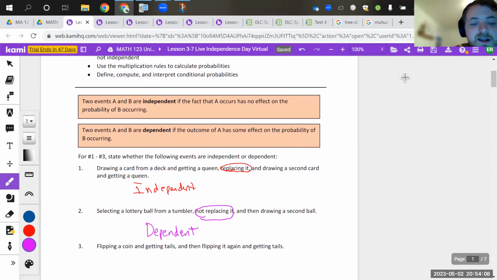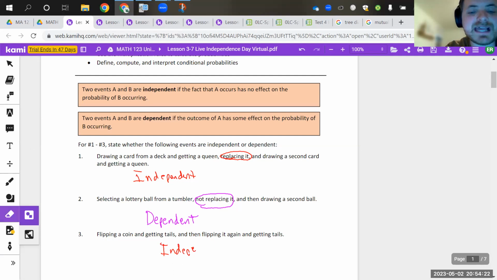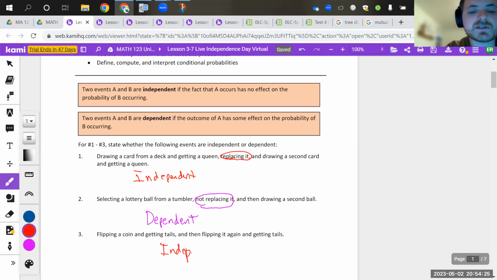Okay, and the last one here, flipping a coin. Keep flipping, keep flipping. If you get a heads, it doesn't go away once you use it. You can still get a heads the next time. So we would say that's an independent situation. It does not depend on the numbers or the situations that happened before it.